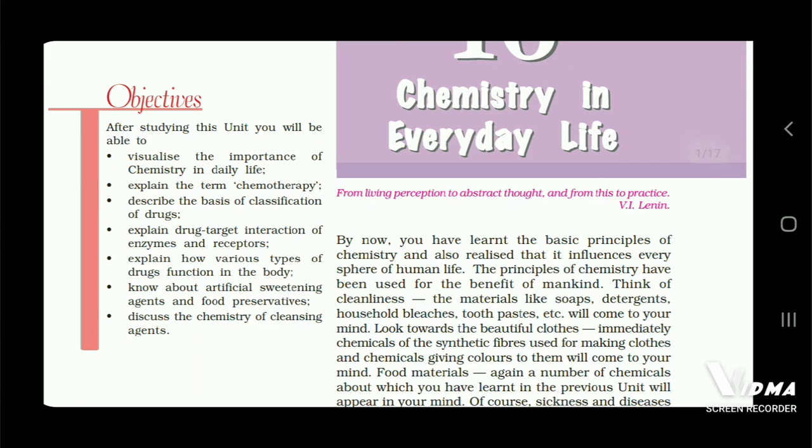Objectives. After studying this unit, you will be able to visualize the importance of chemistry in daily life, explain the term chemotherapy, describe the basis of classification of drugs, explain drug target interaction of enzymes and receptors, explain how various types of drugs function in the body, know about artificial sweetening agents and food preservatives, discuss the chemistry of cleansing agents.